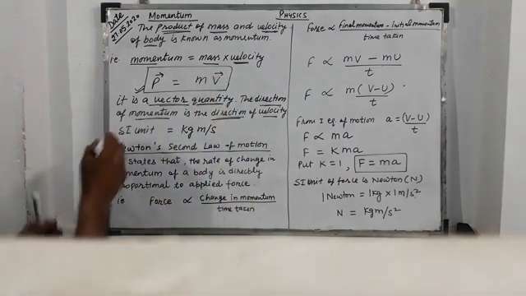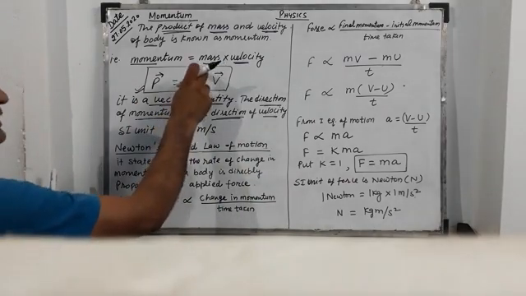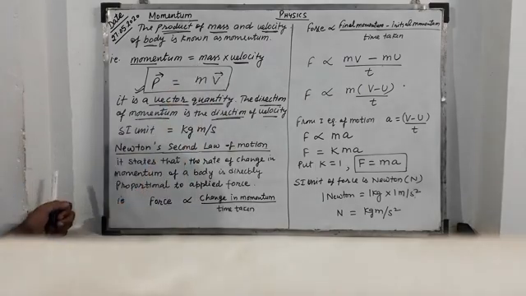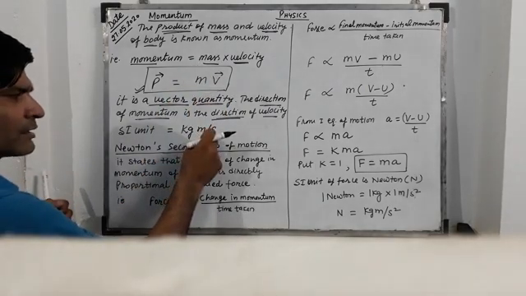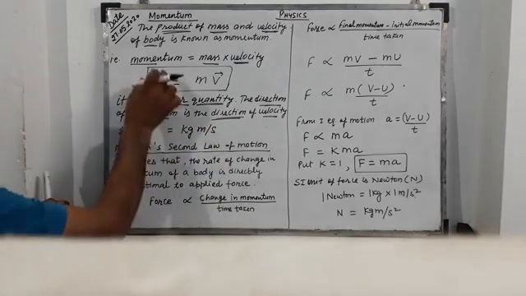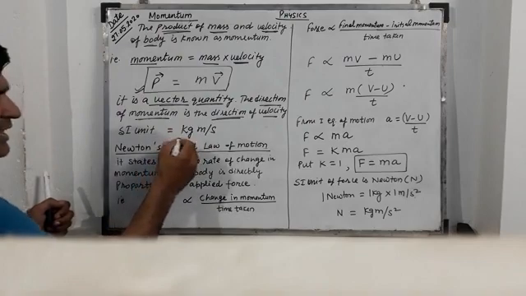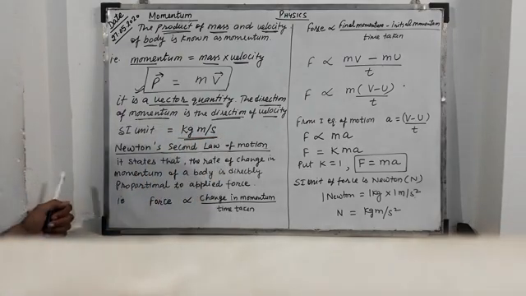The SI unit of momentum we get by putting the mass in kg and velocity in meter per second. So the SI unit of momentum is kg meter per second.